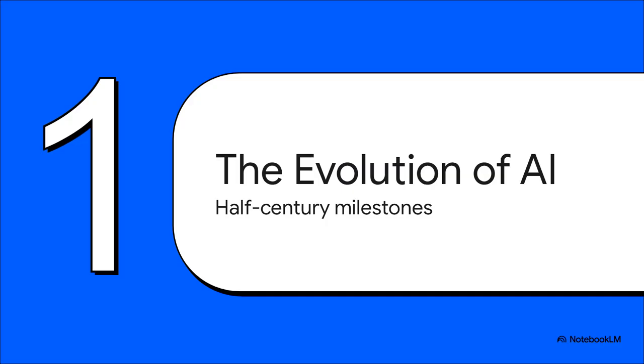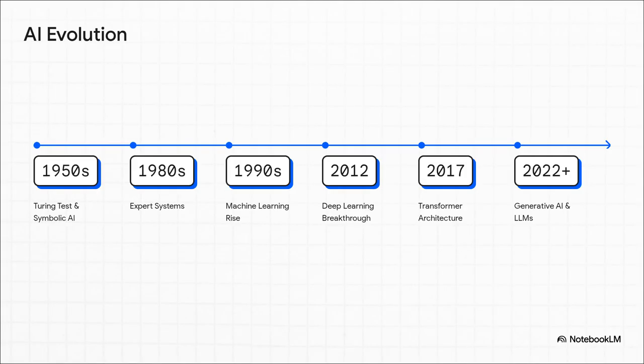Kicking things off with Section 1, the evolution of AI, looking back at a half-century of milestones. To really understand where we are right now, we have to trace our journey over the last 50-plus years of milestones. Back in the 1950s, we had symbolic AI and the famous Turing test. That test essentially asked if a machine could exhibit intelligent behavior indistinguishable from a human. Now, those early years relied on highly rigid, rule-based systems.